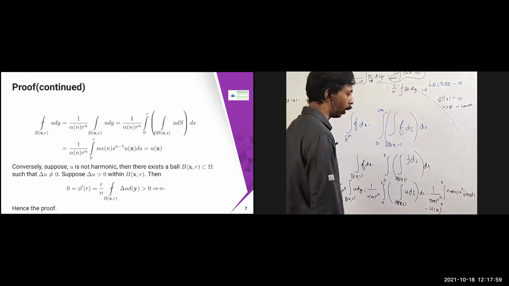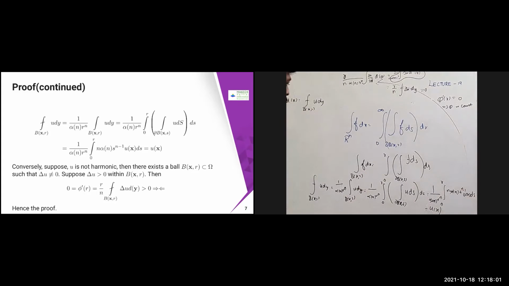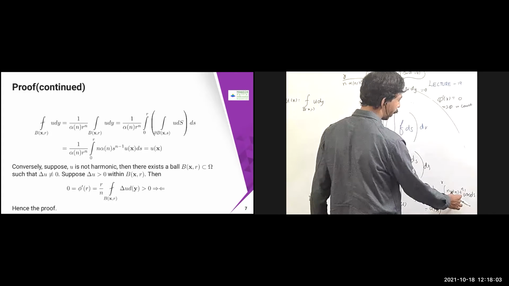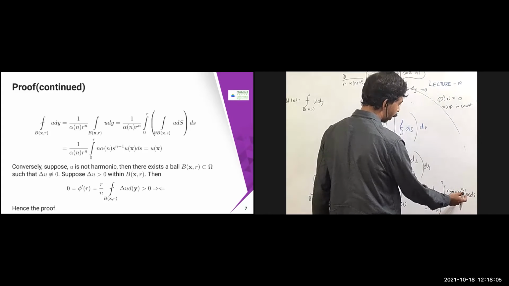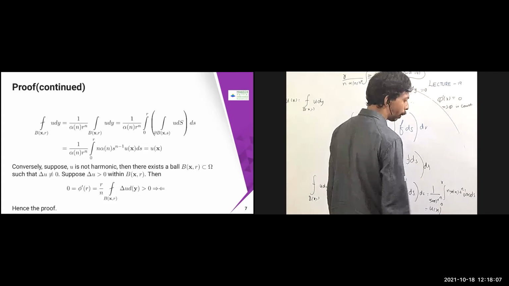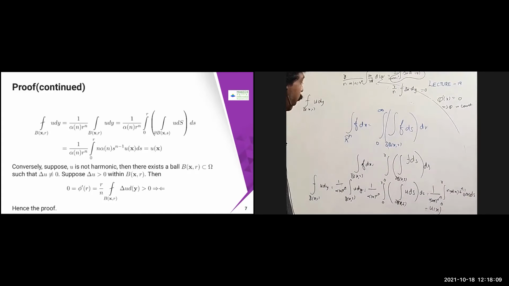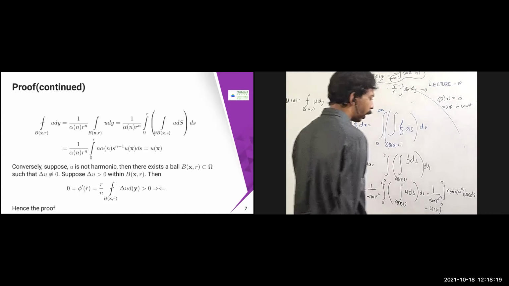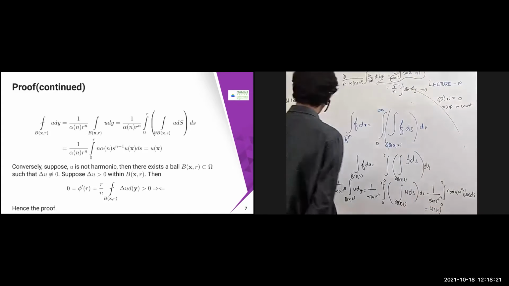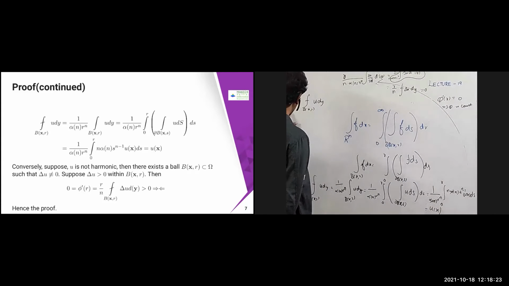Only u of x is going to come. The other limit is going to become 0 because of the power n, so nothing will be there, and only u of x is going to come. So therefore, that's all. Only u of x is going to come. Now u of x is what I want. This is the one I want to prove.